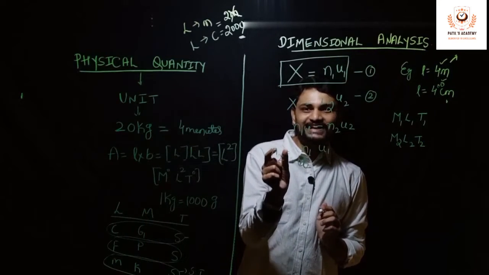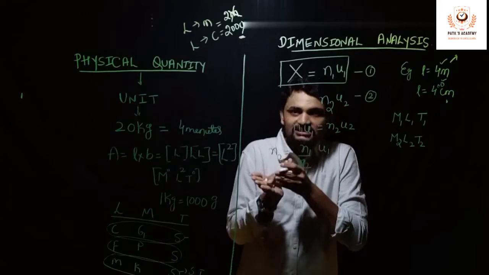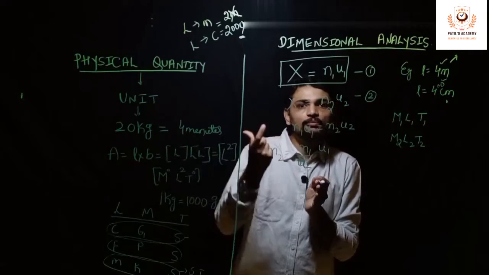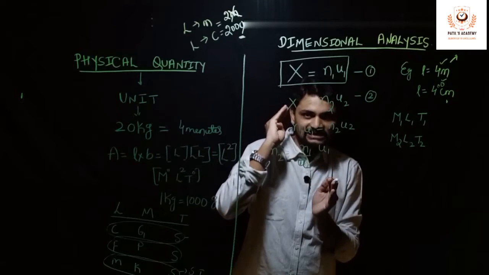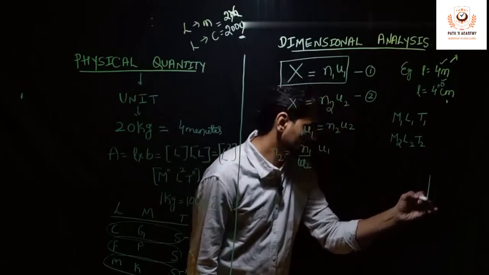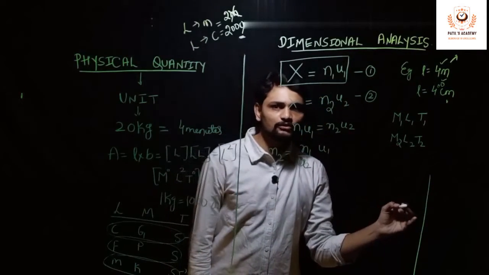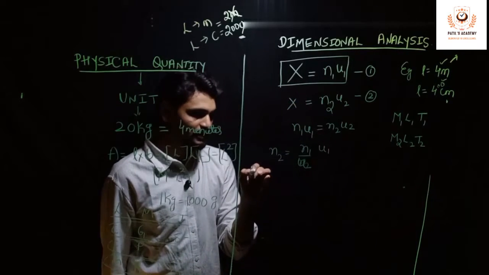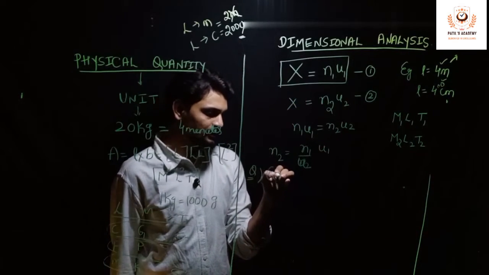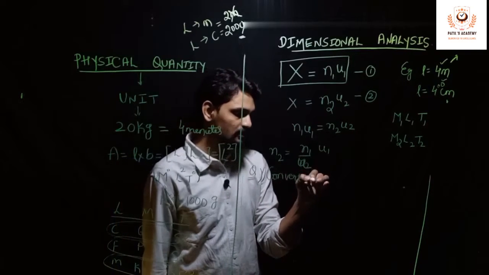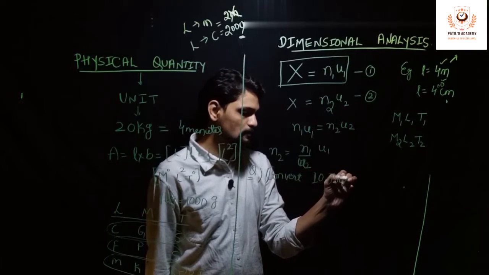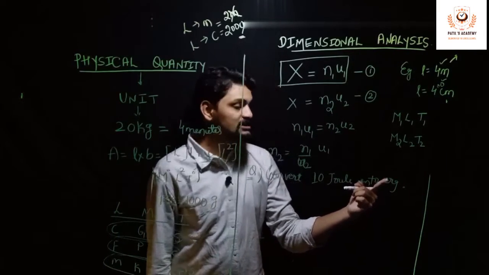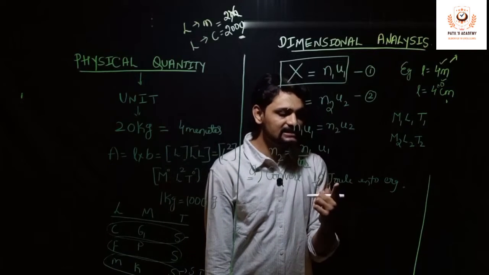So if you want to find out a value from one system to another system, you will be using this formula. Now how to get into that formula and all that, I will be explaining by taking an example of one formula. Now let us assume we are solving a numerical. To solve it, I will take one simple example. The question is: convert 10 joules into erg. So this is the CGS unit of work and this is the SI unit of work.